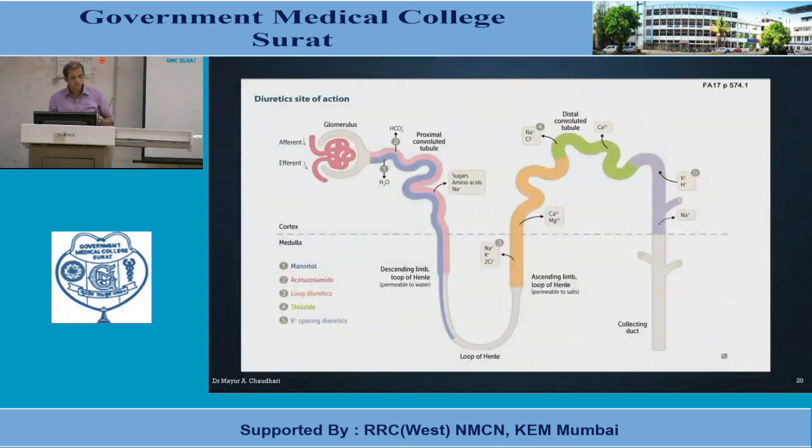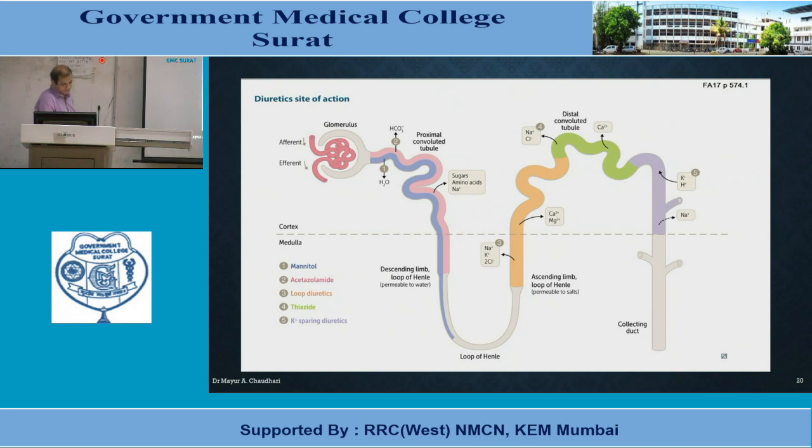If we see the site of action of these various types of diuretics, osmotic diuretic acts here. Then acetazolamide acts basically on bicarbonate metabolism. Then loop diuretic, as the name suggests, acts at the ascending loop of Henle. Then thiazide diuretic acts at the distal convoluted tubule. And potassium sparing diuretic acts at the collecting duct.